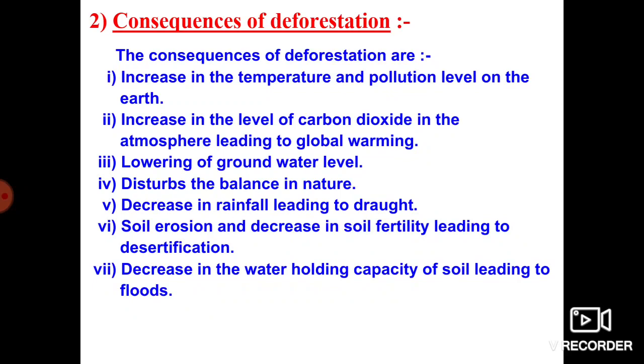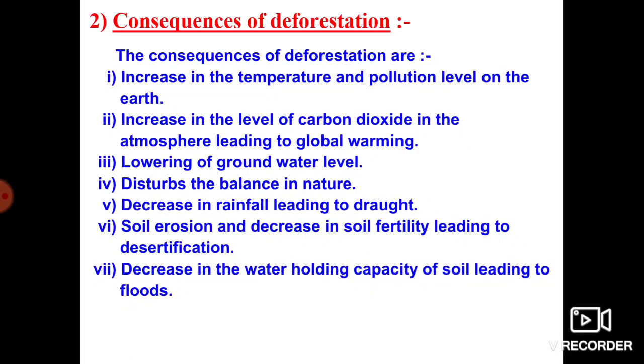And the next one is that it entirely disturbs the balance in nature. As we know, every living organism, including plants and animals, is interdependent. If deforestation is more, it entirely disturbs nature. Is it right?